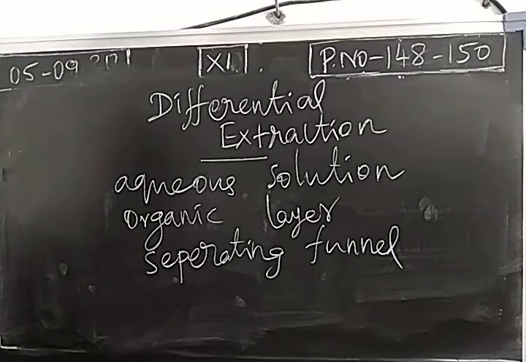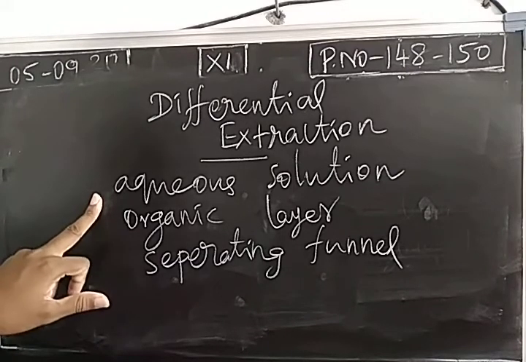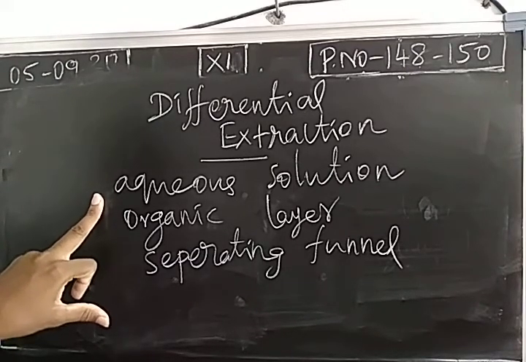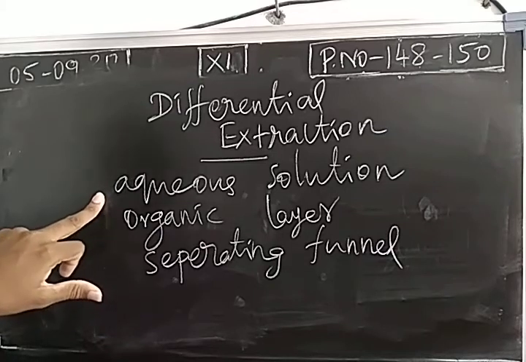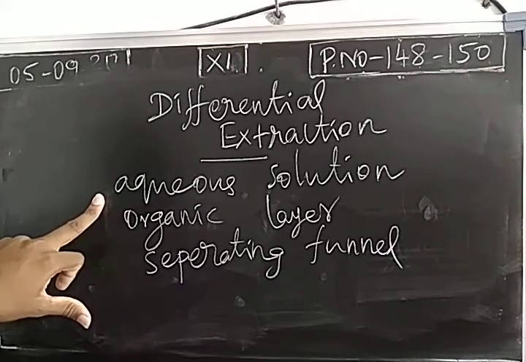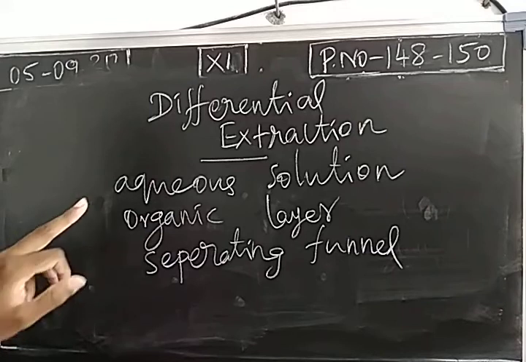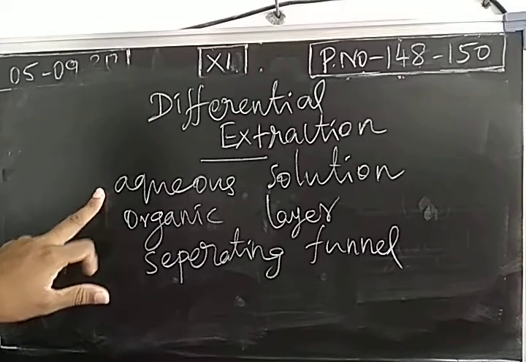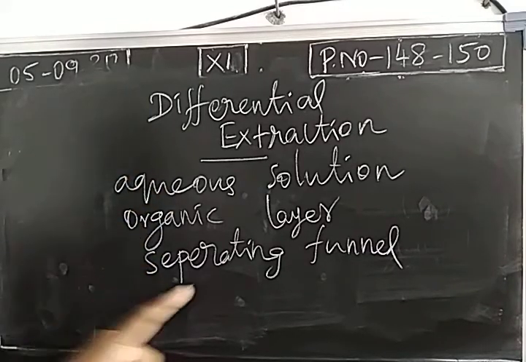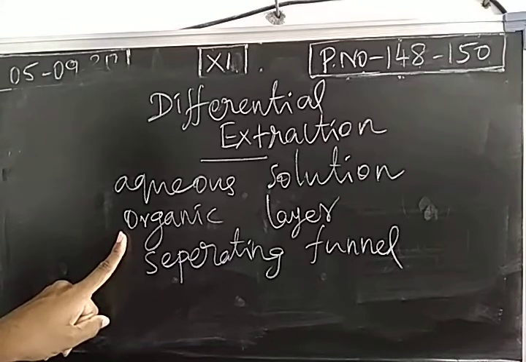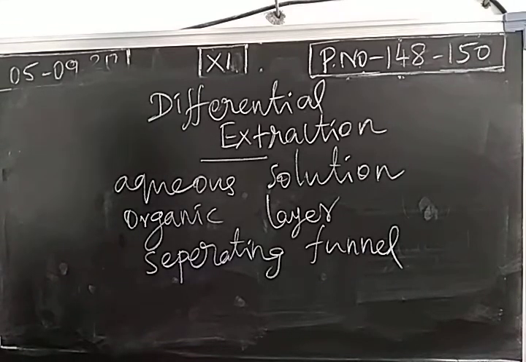In the laboratory it is available as a glass funnel. In this glass funnel, first we take the mixture which contains the non-polar organic compound in an aqueous solvent, mostly water. We have to separate the non-polar organic compound from the aqueous solution. For that, in the separating funnel, we add a non-polar organic solvent like ether, carbon tetrachloride, or chloroform.